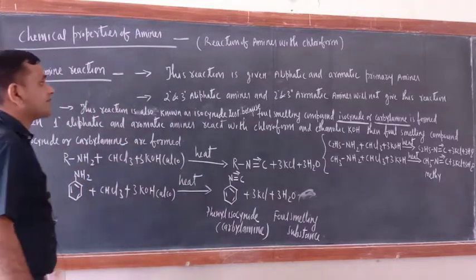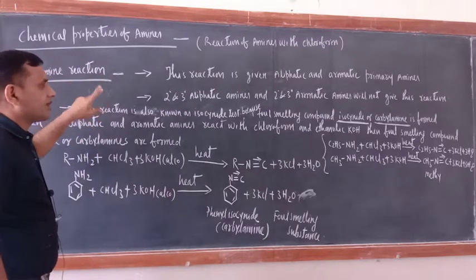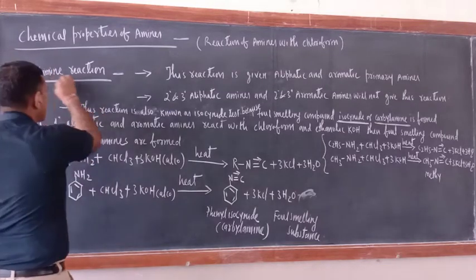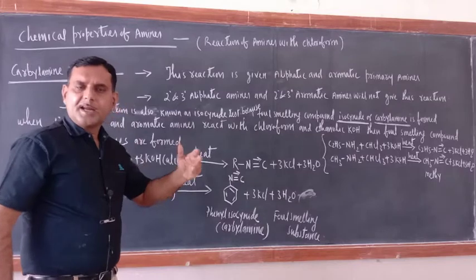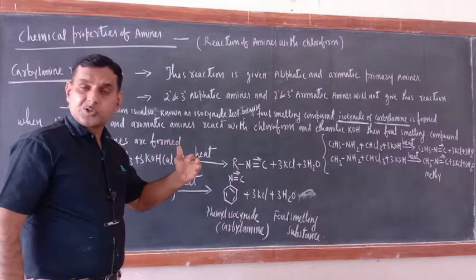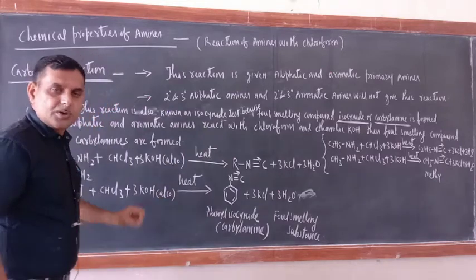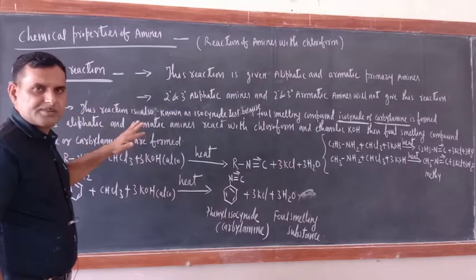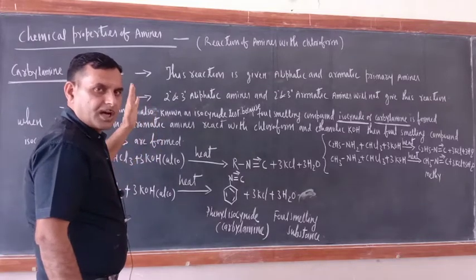Now, reaction of amines with chloroform. Try to understand, when amines react with chloroform, that reaction name is carbylamine reaction. I will tell you why this reaction is known as carbylamine. Cyanides, in the IUPAC system, are known as nitriles, and isocyanides are known as carbylamines in the IUPAC system. So why is this reaction known as carbylamine? Because isocyanide is formed.